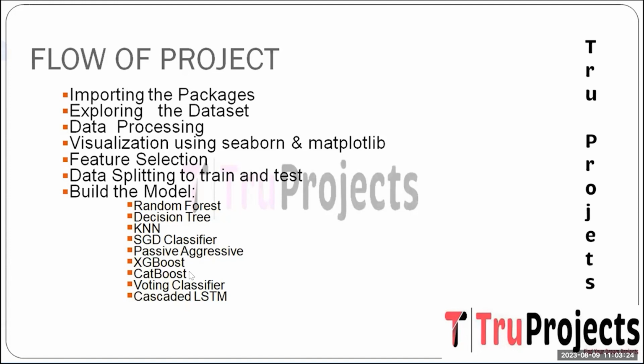And the next one is CatBoost. It is a gradient boosting model designed to handle the categorical features of certain attributes related to heart disease. CatBoost could effectively handle these attributes during the prediction.